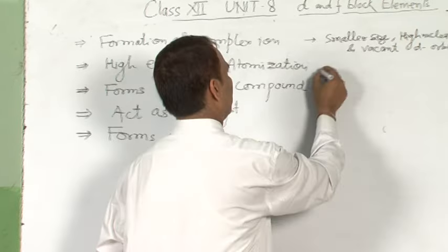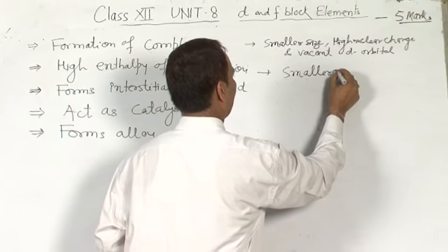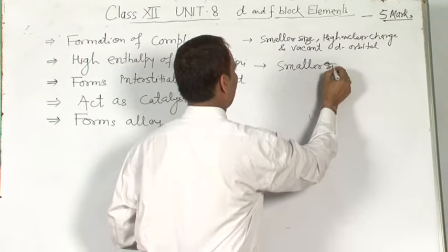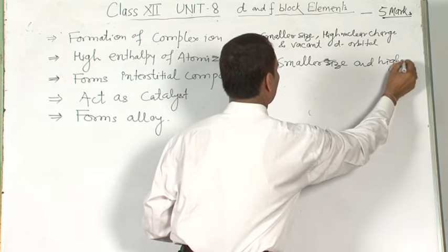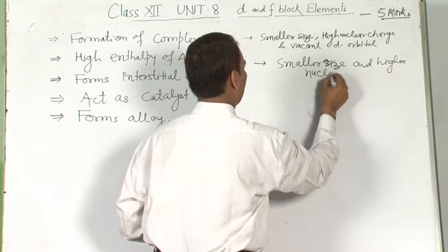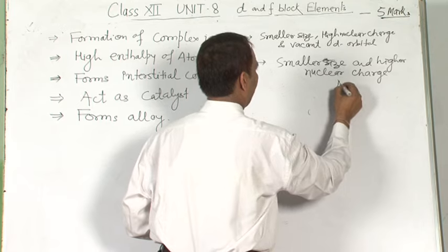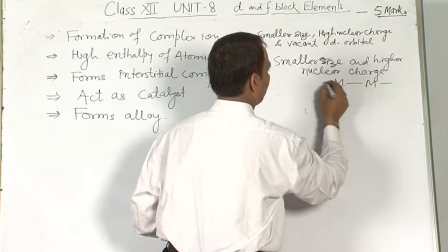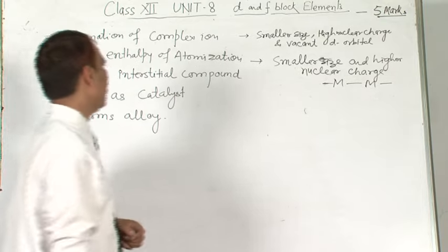Due to smaller size and higher nuclear charge, the metallic bond is strong, that is, it has high enthalpy of atomization.